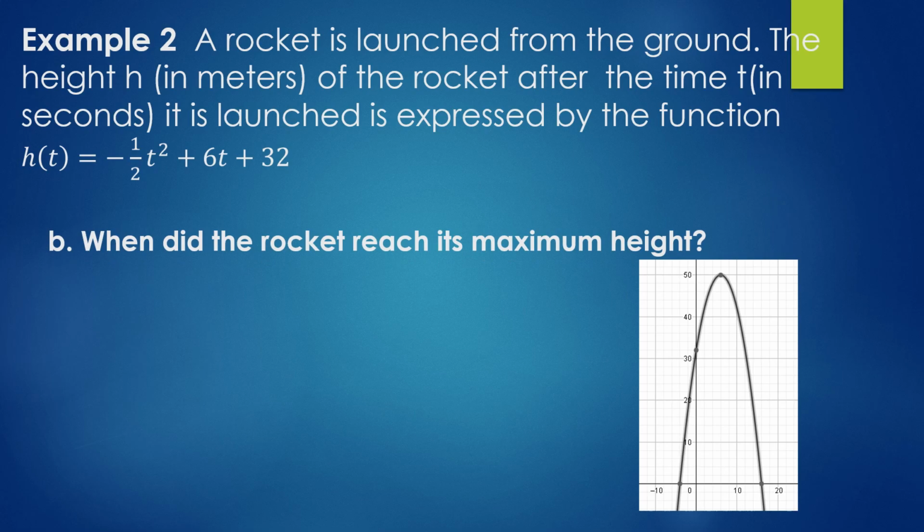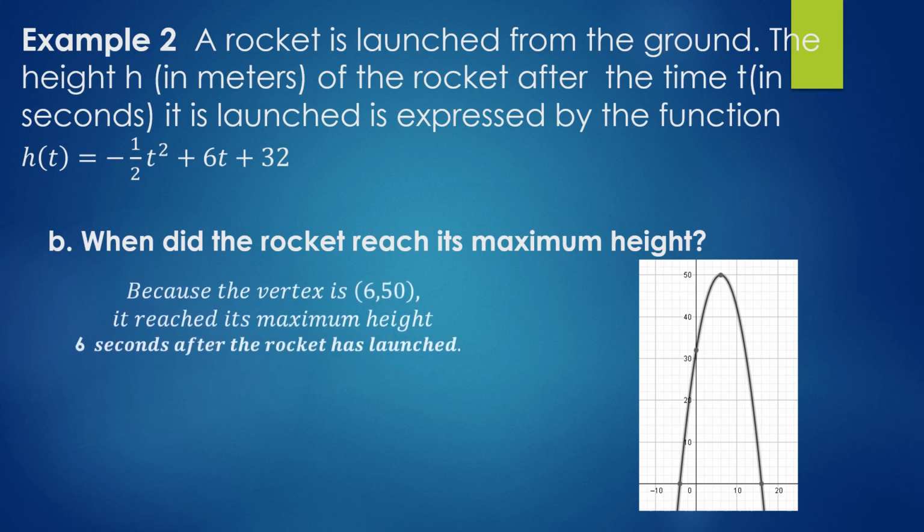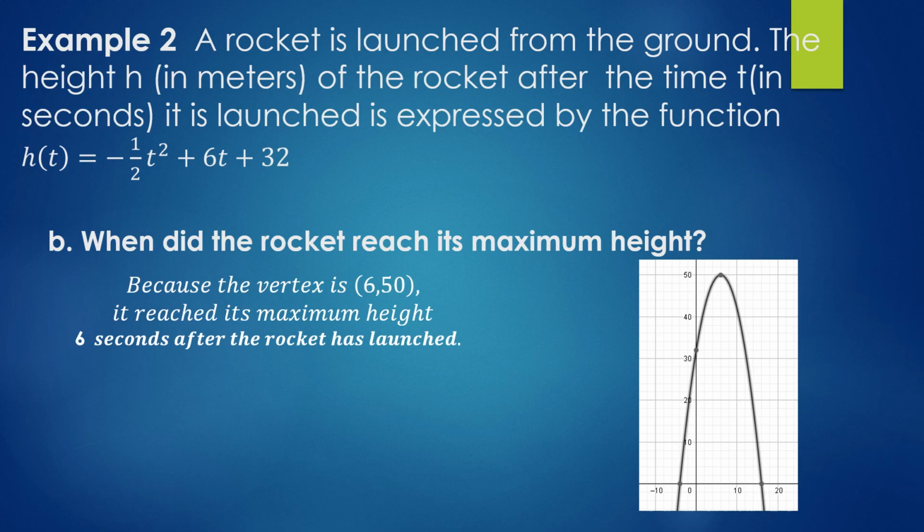When did the rocket reach its maximum height? Because the vertex has coordinates (6, 50), it reached its maximum height 6 seconds after the rocket was launched. The x-axis represents the time and the y-axis contains the height. After 6 seconds, it reached 50 meters.